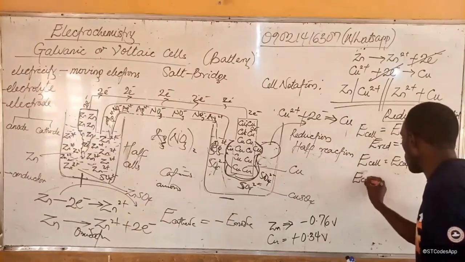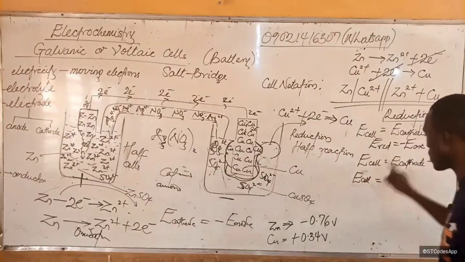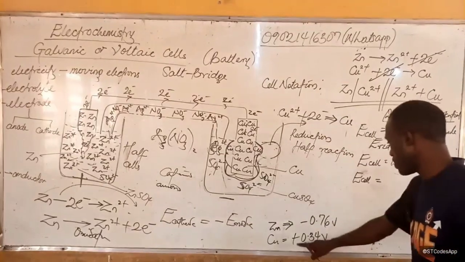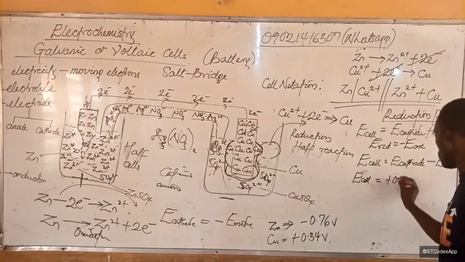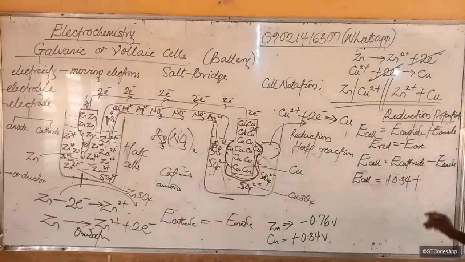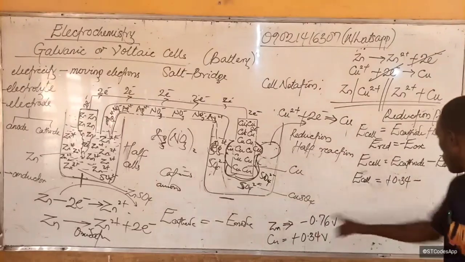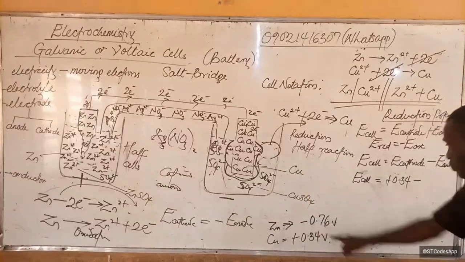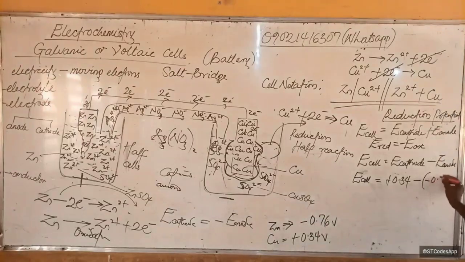E cell, therefore, in this case, will be equal to E cathode minus E anode. Our cathode is copper, so E cathode is positive 0.34 volts, minus E anode. E anode is minus 0.76, all in volts.